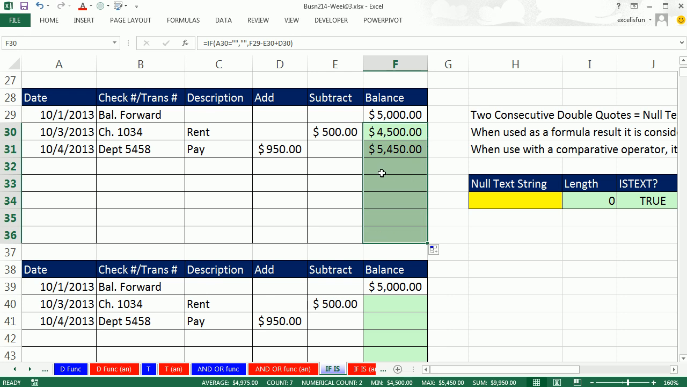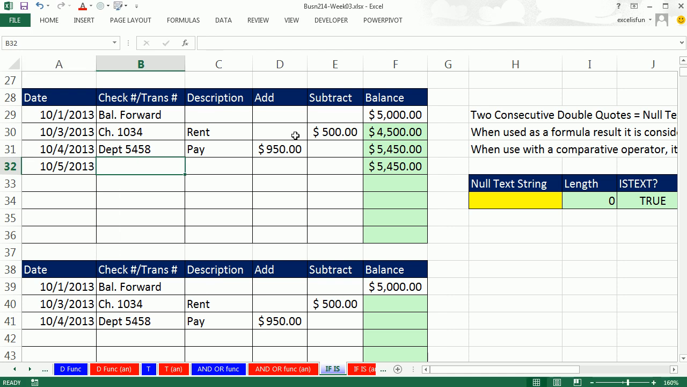That is beautiful. Watch this. I'm going to enter a new transaction. Boom, just like that. So I have a subtraction of 100. And boom, just like that, it calculates.